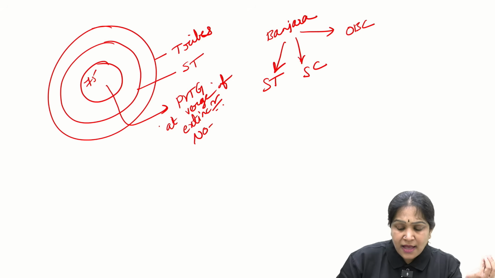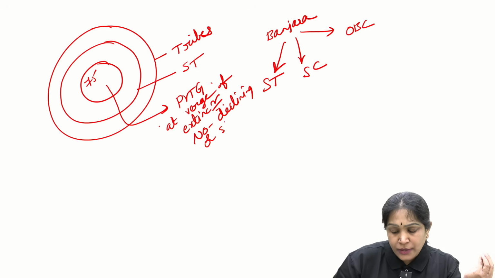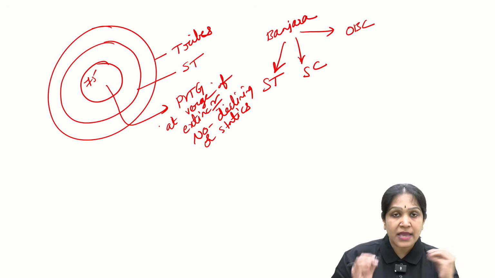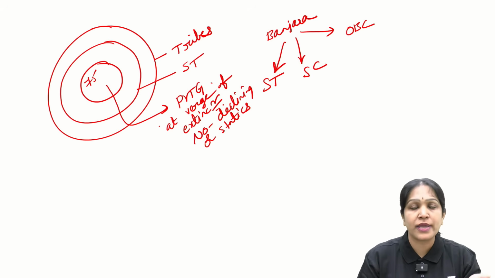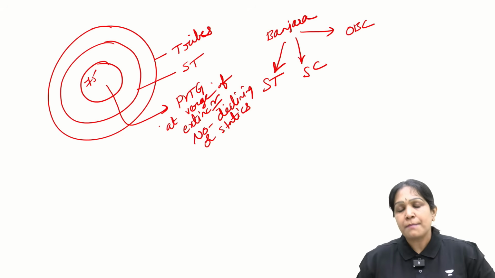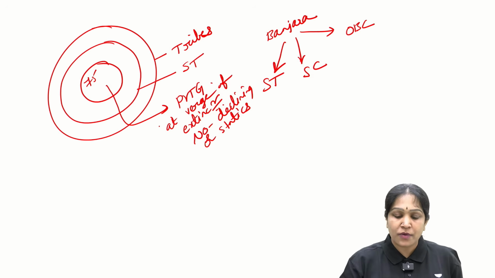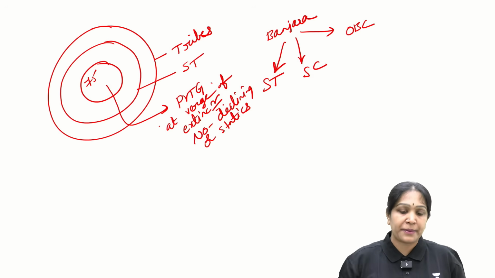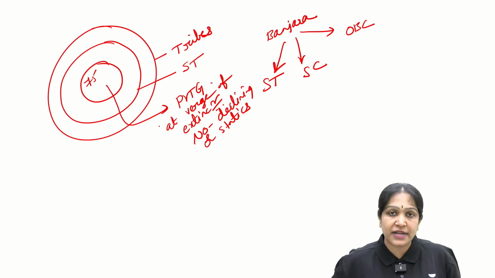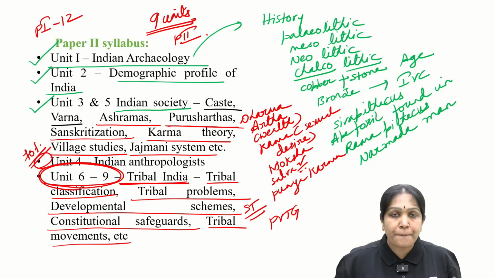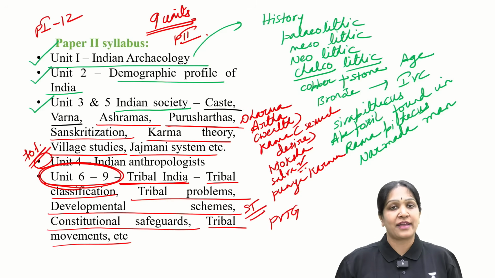Their numbers are declining or static, not growing. In general Indian population is growing, slowly but growing, but PVTG numbers are either static or declining. This kind of topics we will discuss in tribal India.